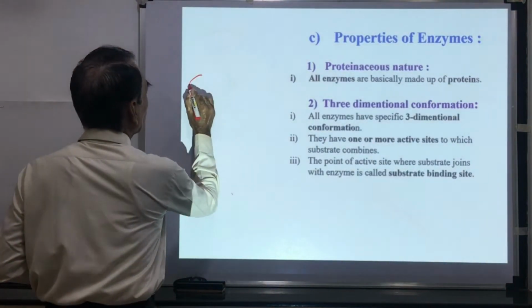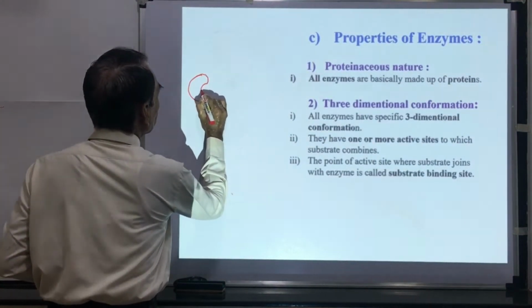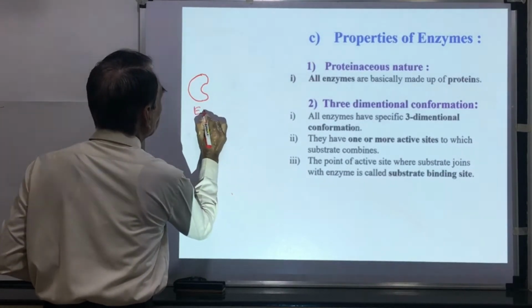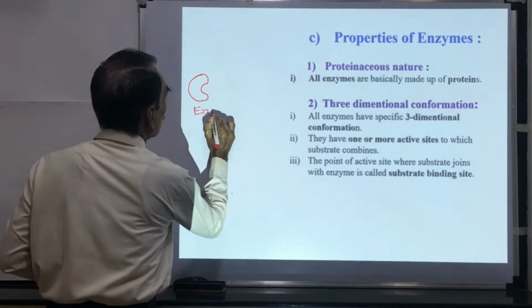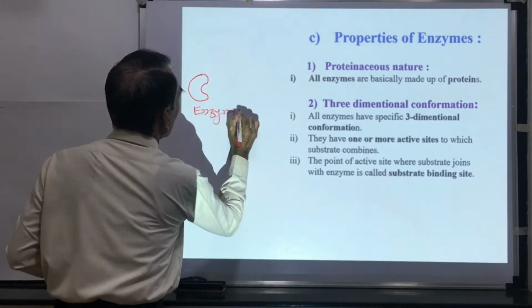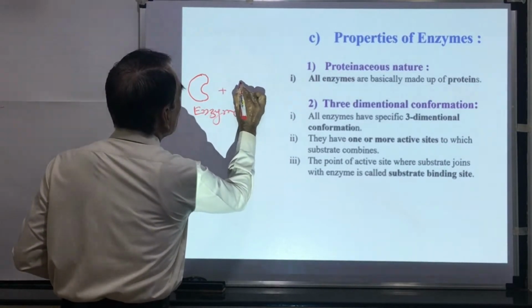Suppose this is the enzyme, and this is the substrate.